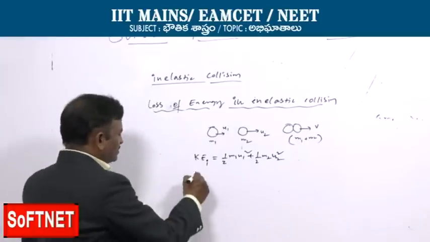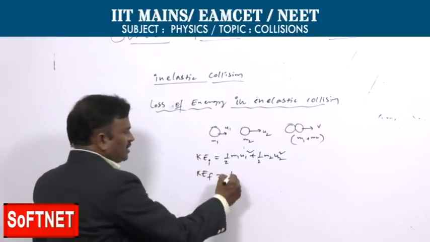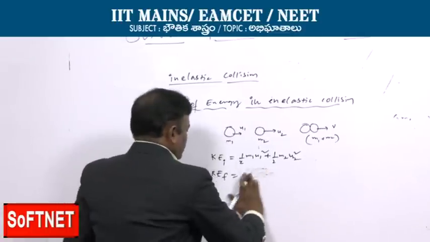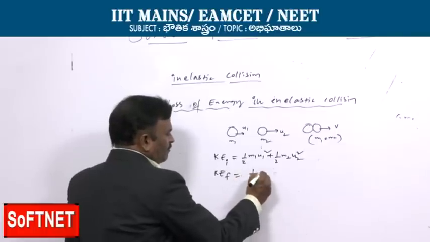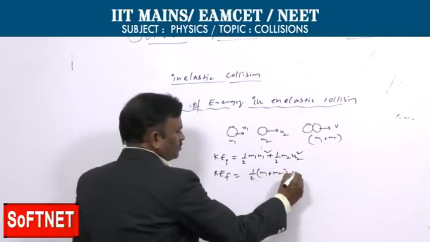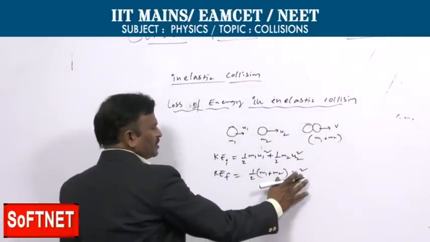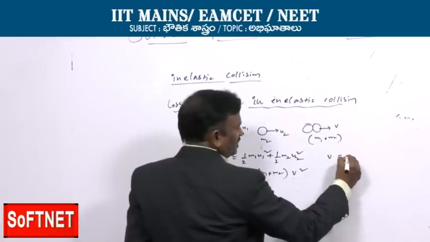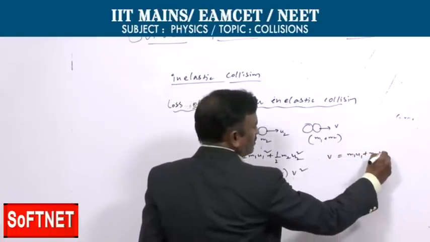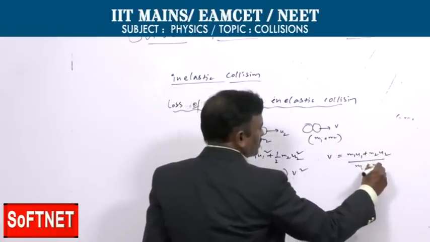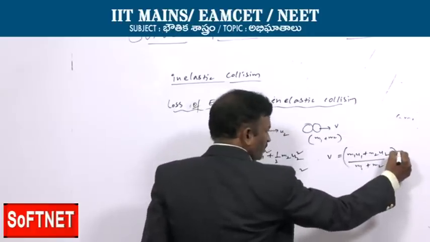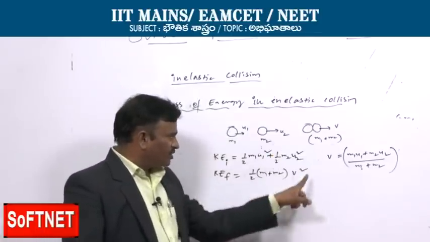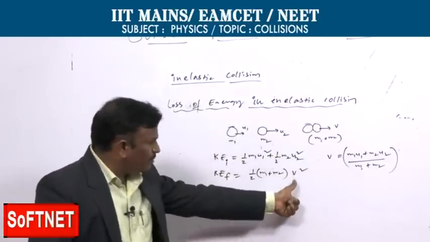Kinetic energy final is half m2 u2 squared, kinetic energy final is half of (m1 plus m2) into v squared. What is v, the common velocity? It is v only. So here v is equal to (m1 u1 plus m2 u2) by (m1 plus m2). This is the common velocity of the two bodies after the collision, and we are supposed to substitute it in place of v.